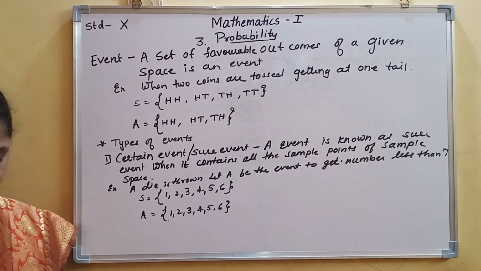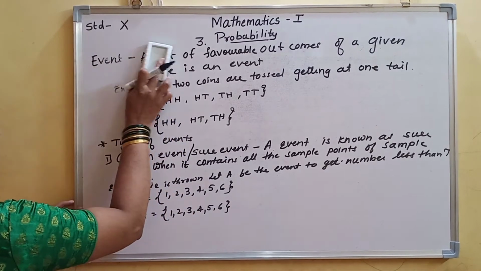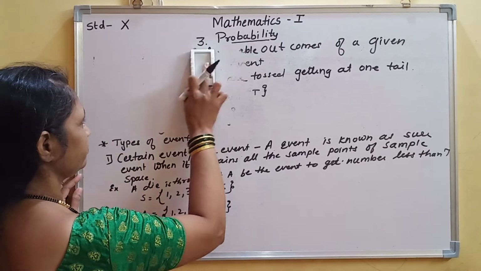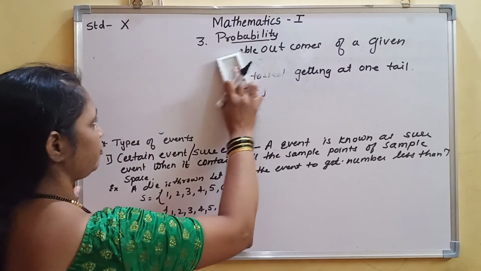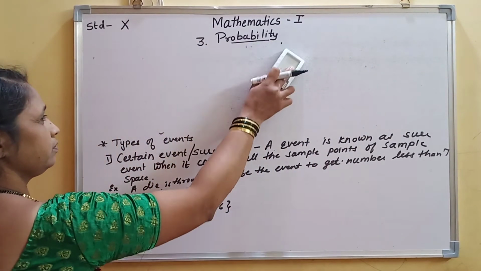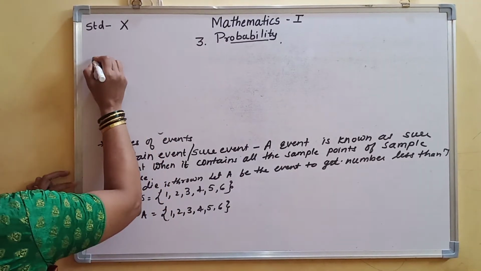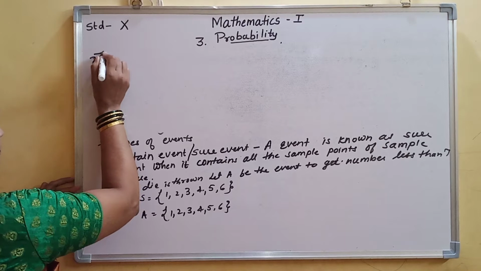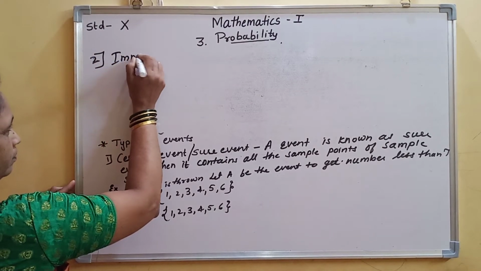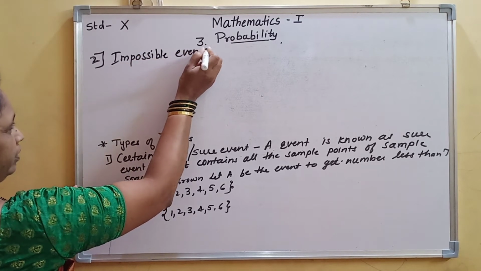Now the next, second type of event is the impossible event.